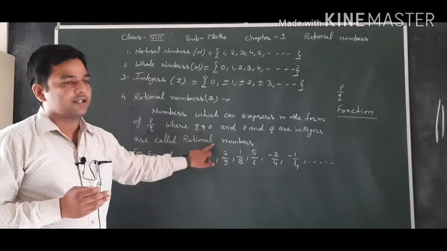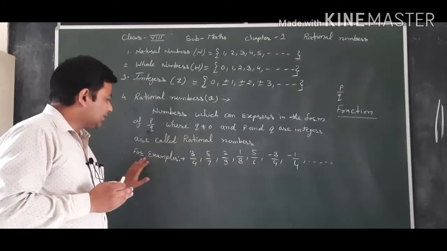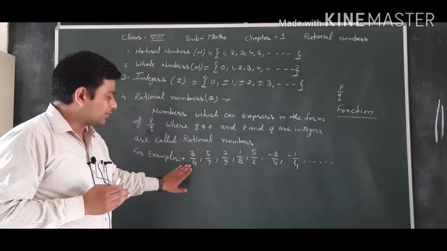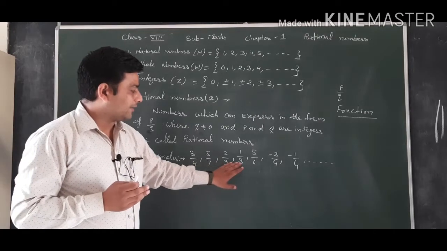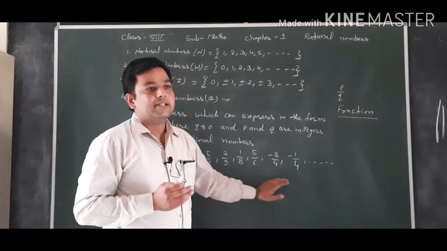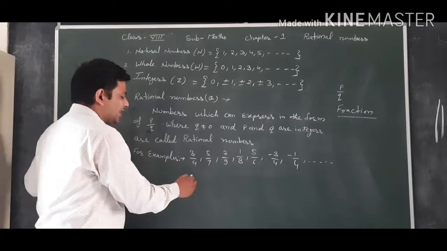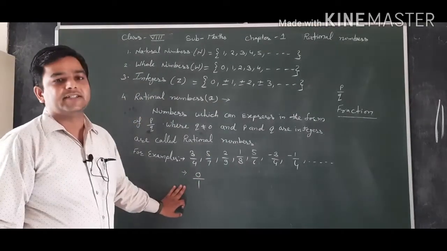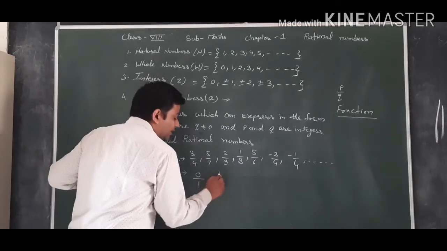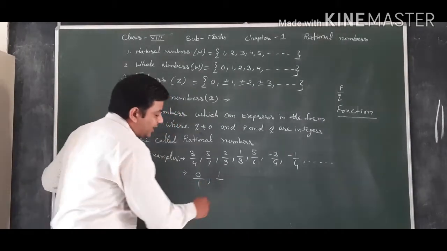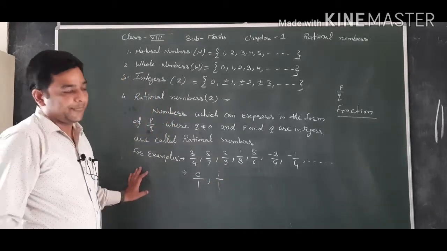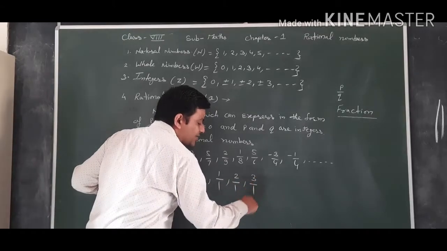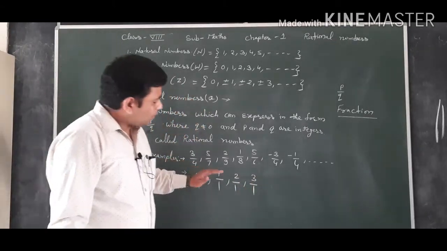For example, we can take 3 upon 4, 5 upon 7, 2 upon 9, 1 upon 8, 5 upon 6, minus 3 upon 4, minus 1 upon 4, etc. Similarly, 0 is also a rational number because we can express it in the form P upon Q as 0 upon 1. 1 is a rational number, 2 is a rational number, 3 is a rational number, because we can express them as 1 upon 1, 2 upon 1, 3 upon 1.